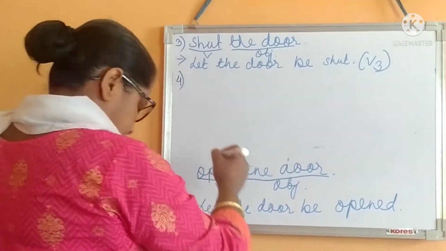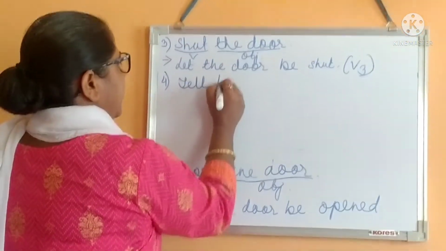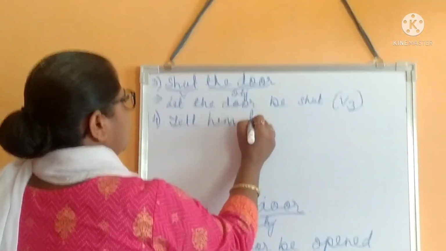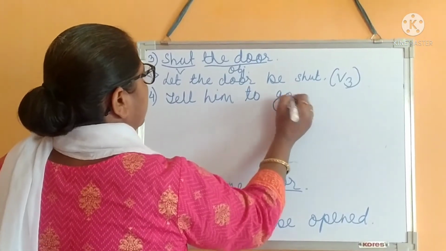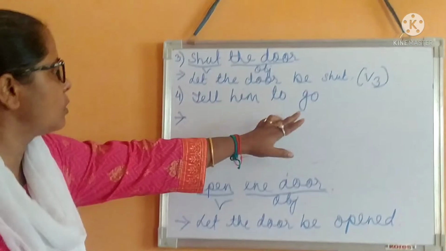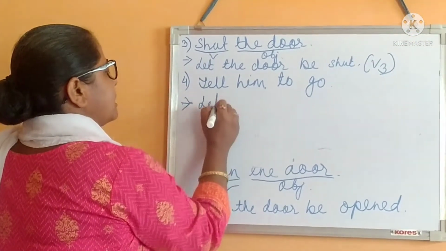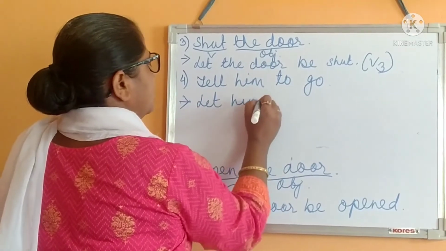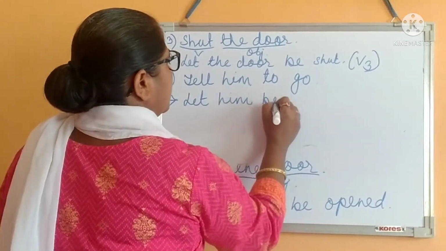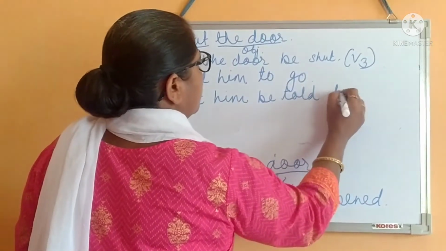Now number 4, tell him to go. What will be the answer? We will put let him be told. Let him be told to go.